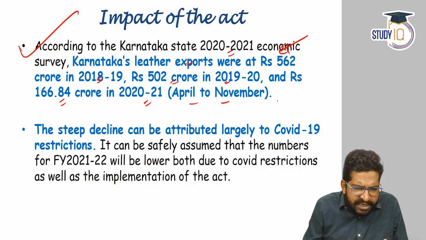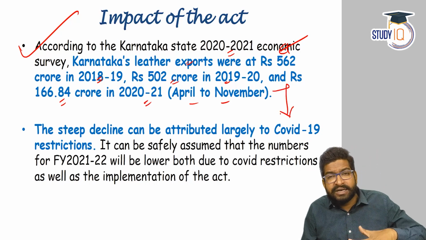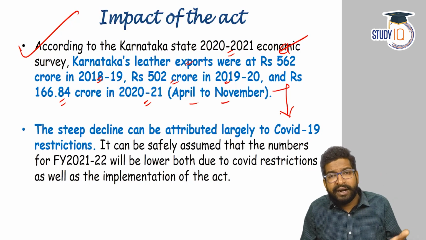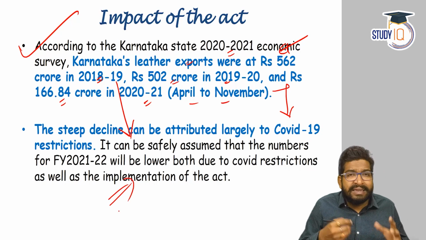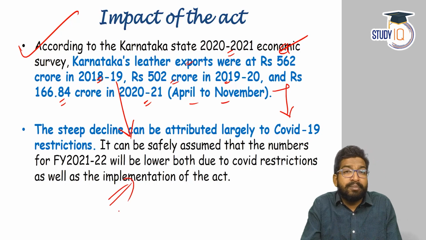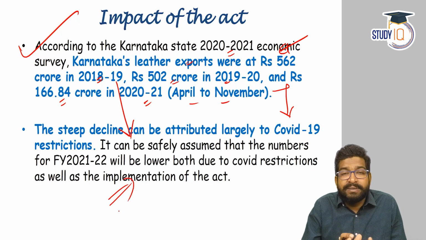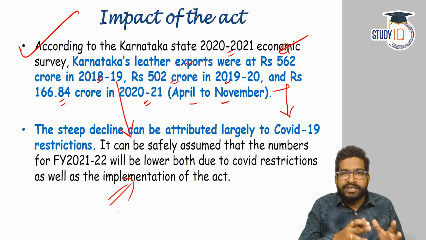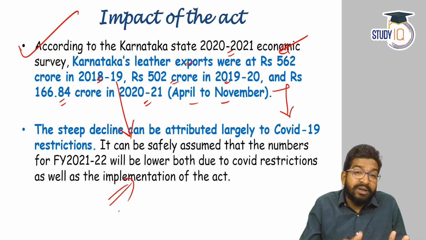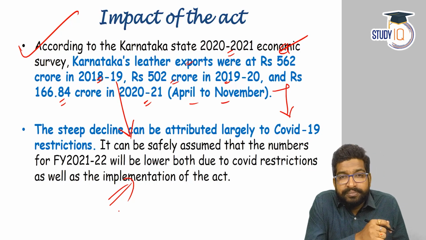Again, this was largely because of COVID-19, and we can safely assume that because of COVID-19 and because of this act, leather exports have further come down. So, in general, it has adversely impacted the key stakeholders involved in this business. That has been highlighted in the report.